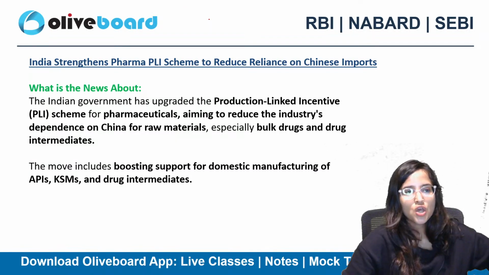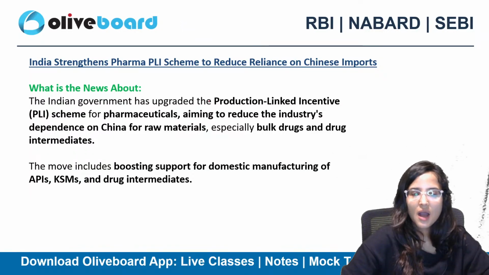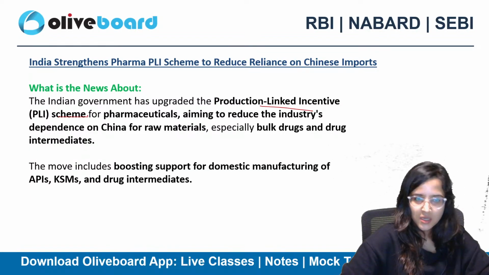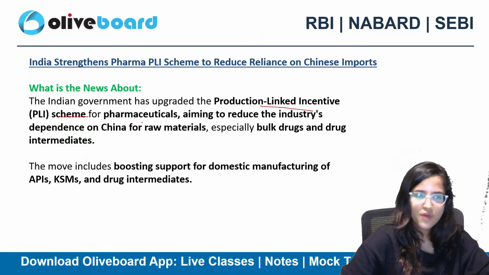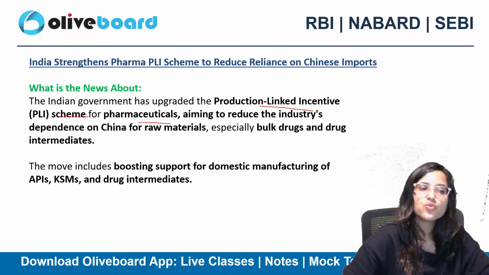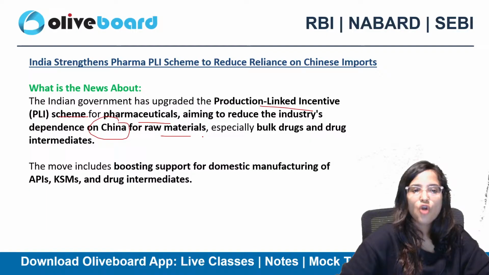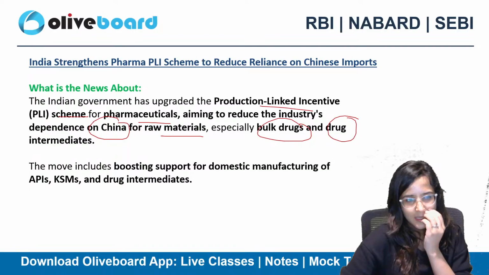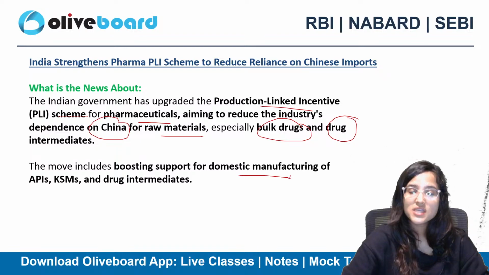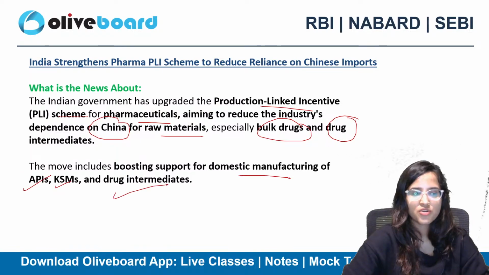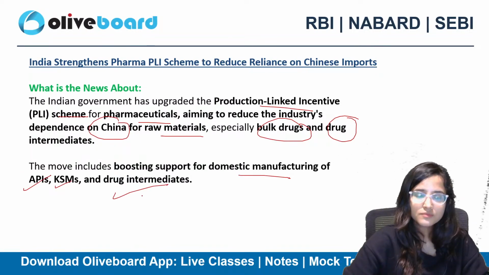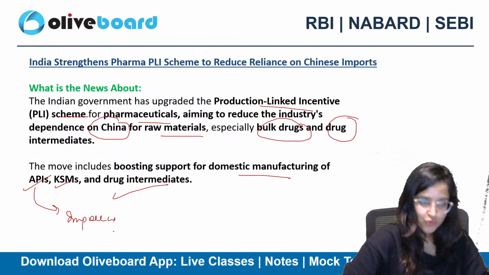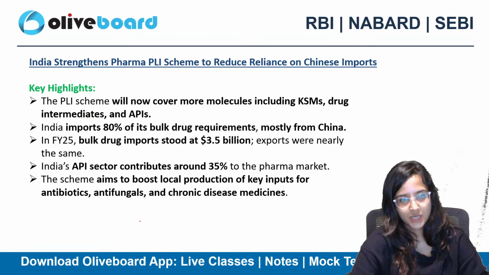Okay, so now the Indian government has upgraded its PLI incentive scheme. So the PLI scheme, production linked incentive scheme for pharmaceuticals, so that we can reduce the dependence on China for raw materials, especially bulk drugs and drug intermediates. Okay, and it includes boosting support for domestic manufacturing of APIs, KSM, and drug intermediaries. Currently we are importing from China, and we want to reduce these imports.